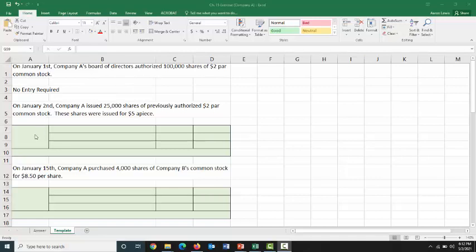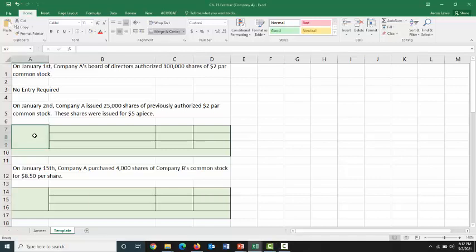On January 2nd, Company A is going to issue 25,000 shares of previously authorized $2 par common stock, and they're going to do so at $5 per share. Well, now we see the word common stock. Whose common stock is it? What are we doing with it? Well, this is our own common stock. We're issuing our own previously authorized stock that was authorized on the day before. And this is our first issuance. We're giving it to the public, which means we're going to record this as common stock on our books.